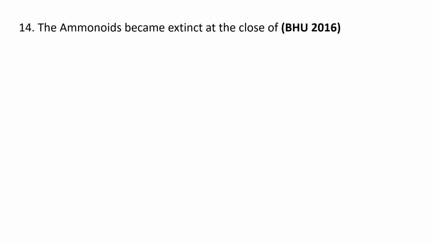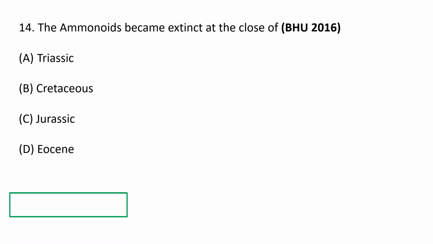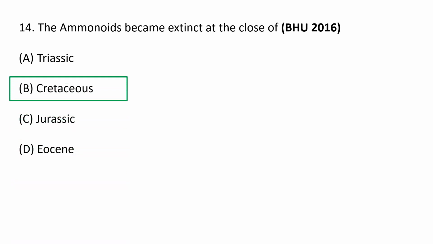Ammonoids became extinct at the close of A. Triassic, B. Cretaceous, C. Jurassic, D. Eocene. So the correct option is B. Cretaceous. The ammonoids lived during the Jurassic and Cretaceous periods, flourishing in the ancient seas at the same time as the dinosaurs lived on land, and they became suddenly and inexplicably extinct at the end of the Cretaceous period. So B is the correct option.